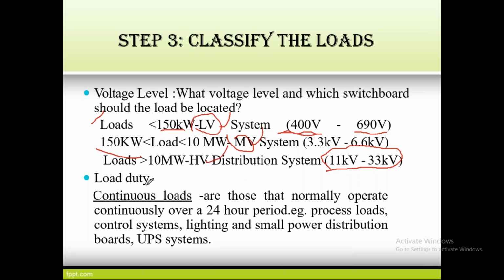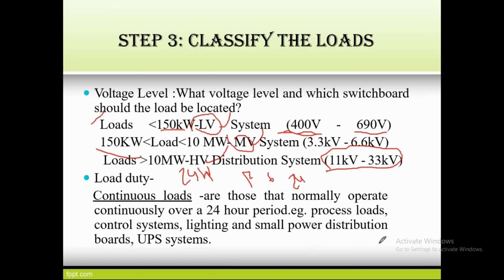Next, load duty. Load duty means, for a particular load, out of 24 hours, how long it should be running. Some loads run only 12 hours, some loads run 6 hours. We have to collect the data on this. Continuous loads are those loads that run for a 24-hour period. Examples of continuous loads are process loads, control systems, lighting and small power distribution boards, and UPS systems.